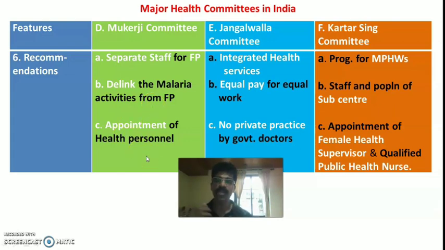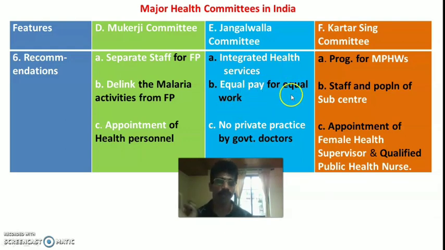Then, for that separate staff, they recommended the appointment of a different set of health personnel or health workers. Then the recommendations of the Jhangalwala Committee: the first one is integration of health services. The second recommendation is equal pay for equal work.